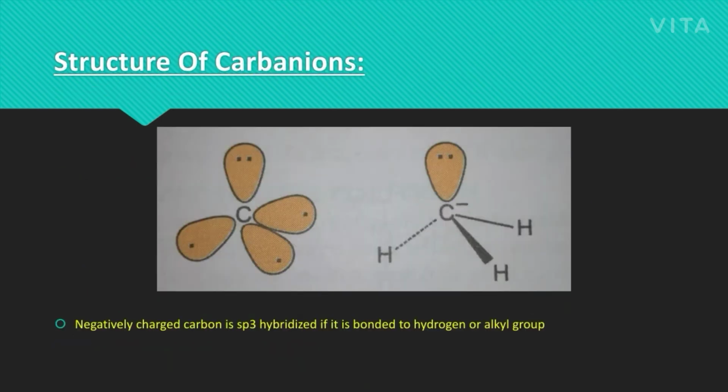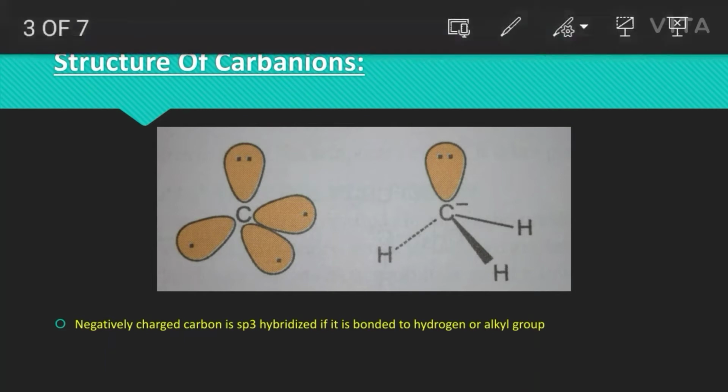Next we will discuss the structure of the carbanion. The carbanion has a carbon atom which has a negative charge because of the presence of one extra electron. Here we will discuss the structure in two different hybridizations of the carbon atom. The first one is sp3 hybridization of the carbon atom and the second case is sp2 hybridization of the carbon atom. In sp3 hybridization, what happens?